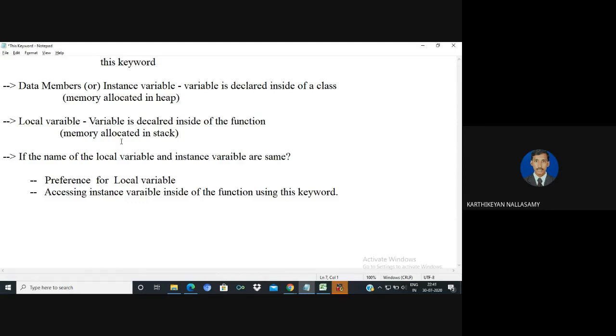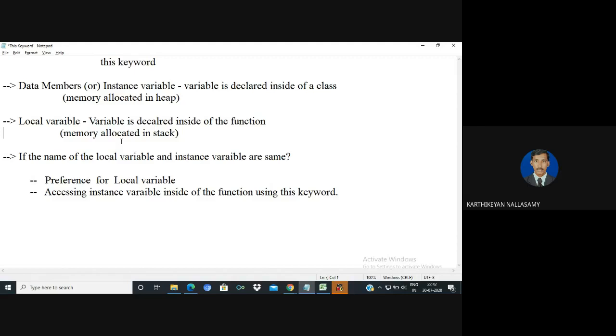For a local variable, the memory is allocated only on the stack, so when the function execution is over, the memory allocated for the local variable is automatically erased. But for an instance variable, the memory is allocated on the heap, so the memory will be deallocated only when the program execution is over.